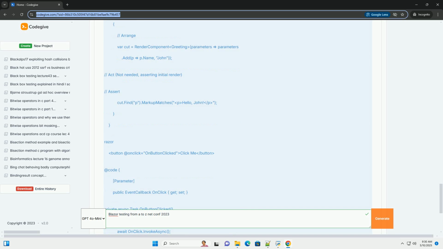Arrange, act, assert. AAA: structure your tests into 3 distinct sections: arrange, set up the test environment; act, perform the action you want to test; and assert, verify the result. Descriptive test names. Use clear and descriptive test names that accurately reflect the behavior you are testing. Avoid duplication. Use helper methods or base classes to avoid duplicating code in your tests. Keep tests focused. Each test should focus on testing a single aspect of your code.